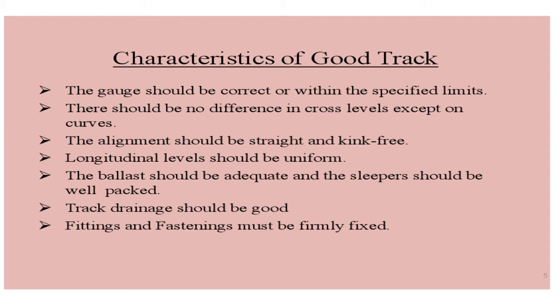And if it is a good track, the characteristics say that the ballast should be enough and the sleepers should be packed well. Then proper drainage facility should be there, because in monsoon season, if it is not drained properly, it can cause problems. Then all the track fittings and fastenings should be firmly fixed. They should not be in a loosened condition. It can affect the movement of trains. So they should be properly maintained and properly fixed. If they are in a loosened condition, they should be tightened. So all the characteristics of a good track are explained.